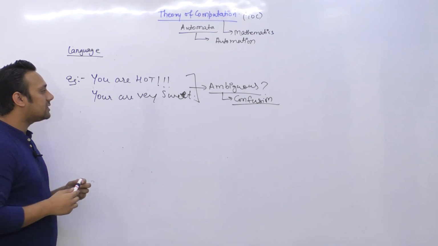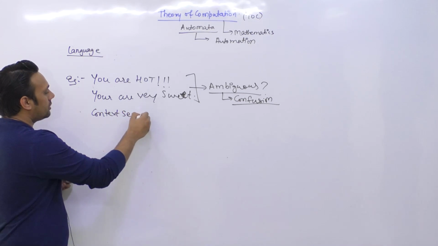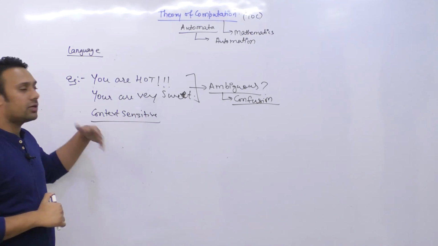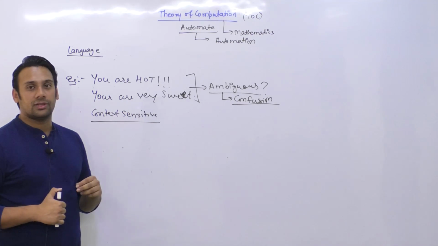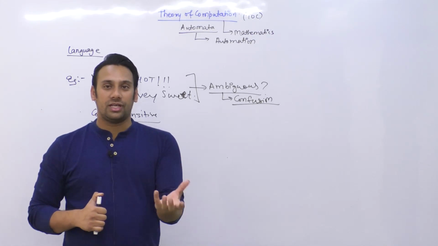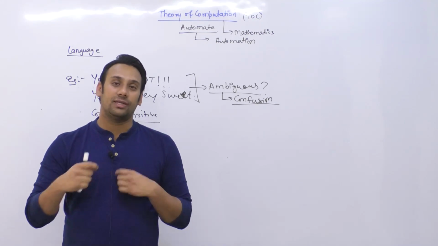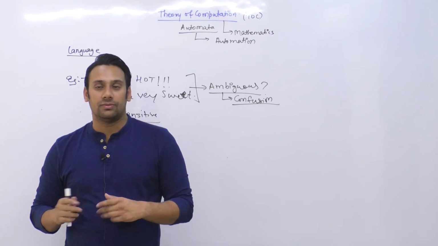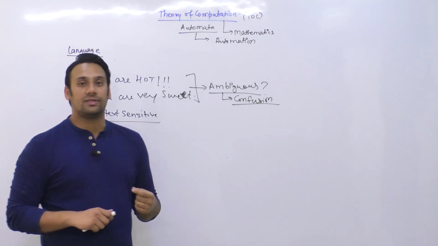Now secondly, your languages are context sensitive also. Context sensitive यानी कि आप किस context में बात कर रहे हैं, your meaning of the sentence changes. For example, here if you say you are very very sweet, right? So this is a context. If you are saying you are very sweet to a dish, that means the dish is sweet in terms of eating. As well as if you are saying the same sentence to a human being, that means that the person is having a very good nature, correct? So this is the reason why there's some kind of context sensitivity.